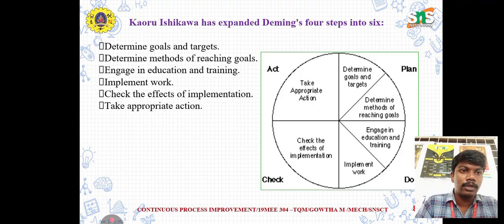In the act part, we should take appropriate action. Plan part: determine the goals and targets, and determine the methods. Do part: implementation work. Check: we should check the implementation. First is determining the goals and targets, which is our major area. Next is determining the methods for reaching the goals, followed by engaging in education and training. We should engage the workers, educate them, and train them. Next is implementation of the work. Next is to check the effect of the implementation. Finally, take the appropriate action.